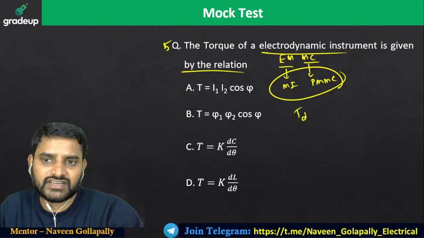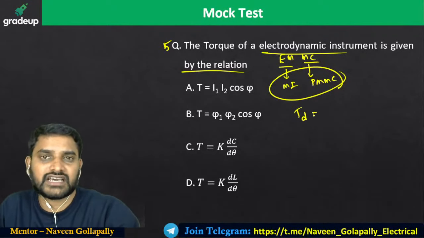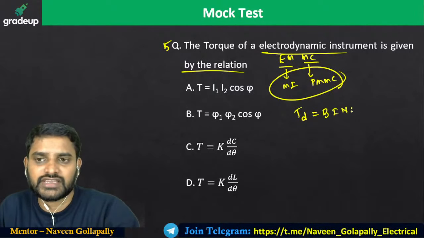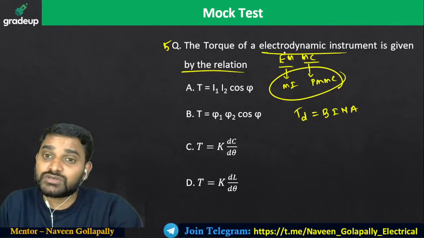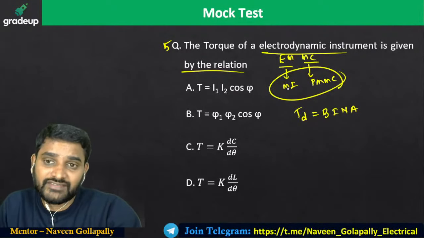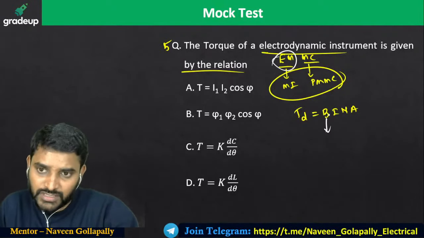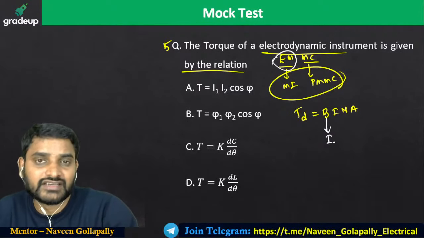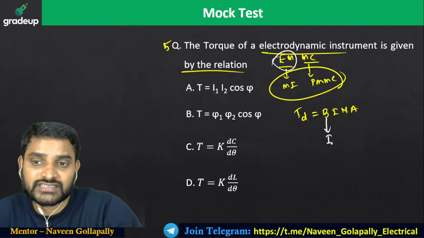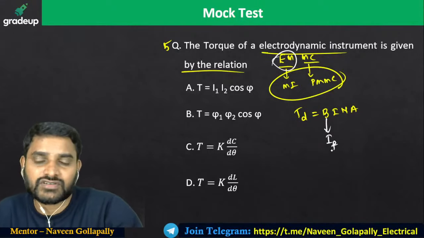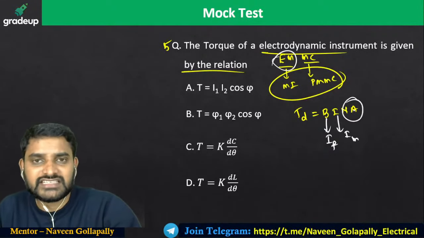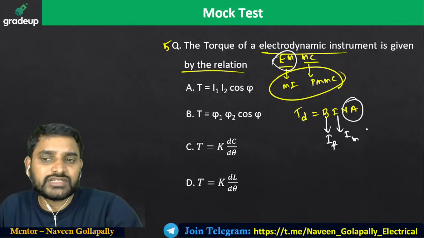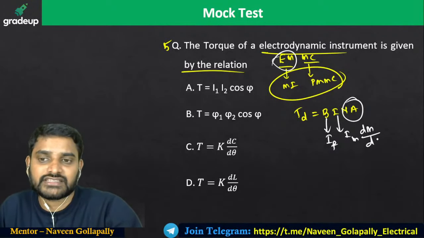Generally your PMMC deflection torque is B into I into N into A. We do not have a permanent magnet in the electrodynamometer type instrument. We have an electromagnet. So the permanent magnetic field is replaced with the electromagnetic field, that is, the fixed coil current IF, and this is going to be the moving coil current. And this is going to be replaced with the mutual inductance dM by d theta.